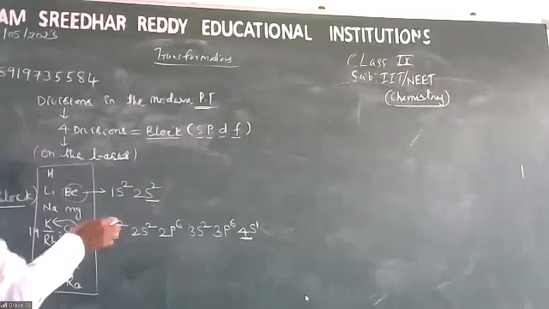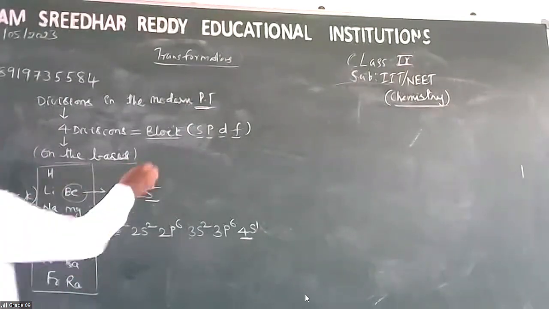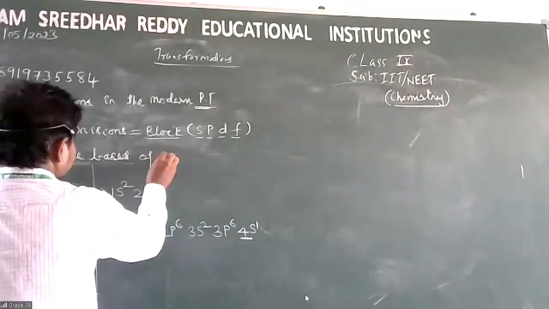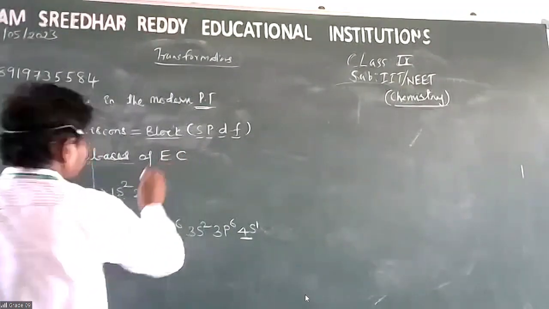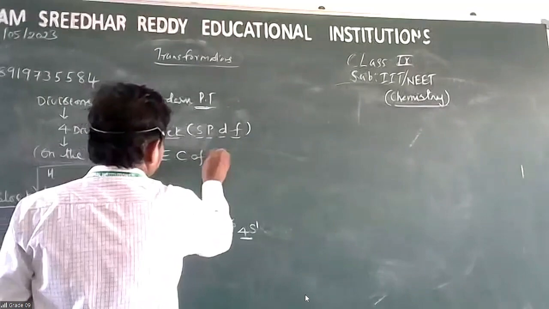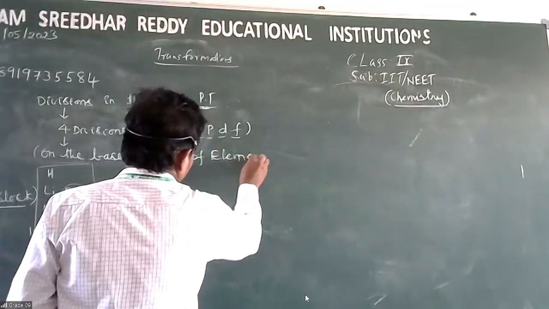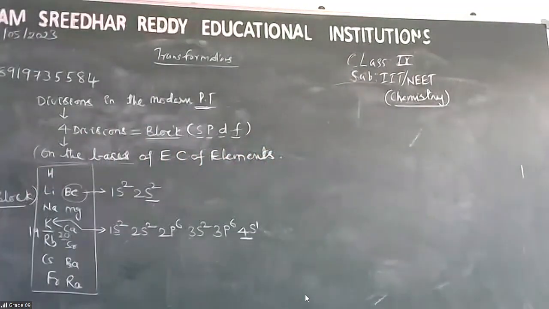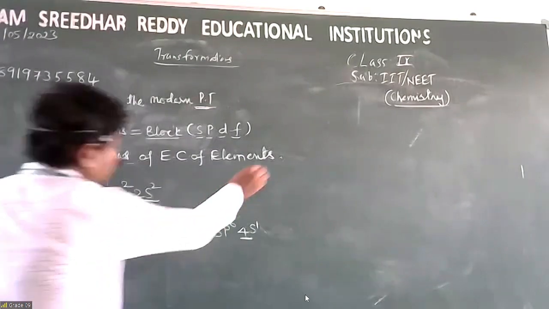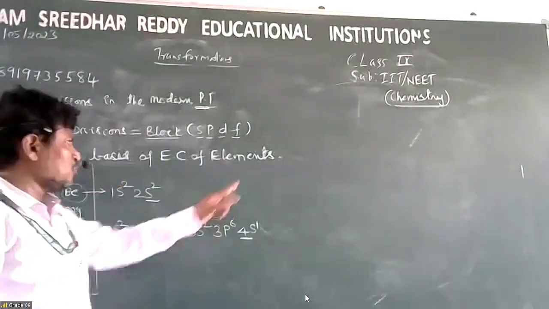On what basis? On the basis of electronic configuration of elements. Write right up to here, enough.